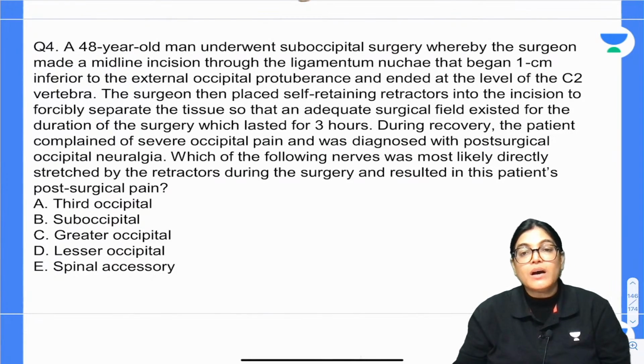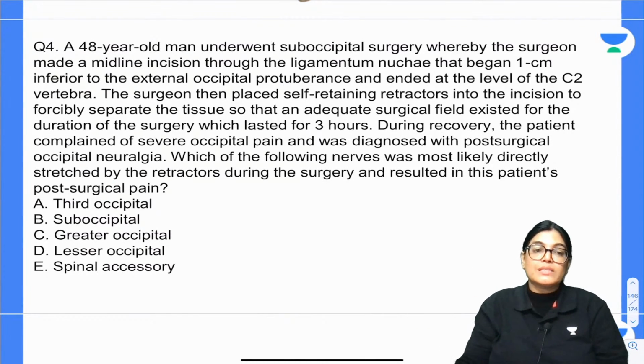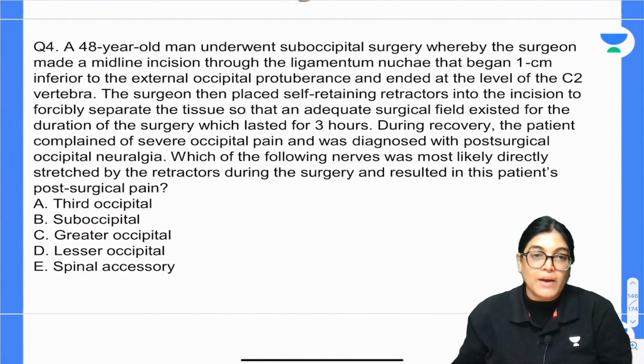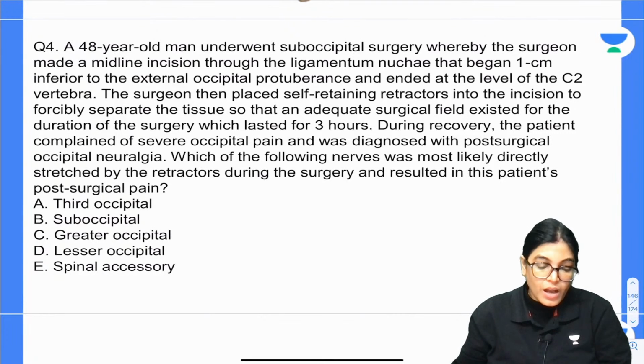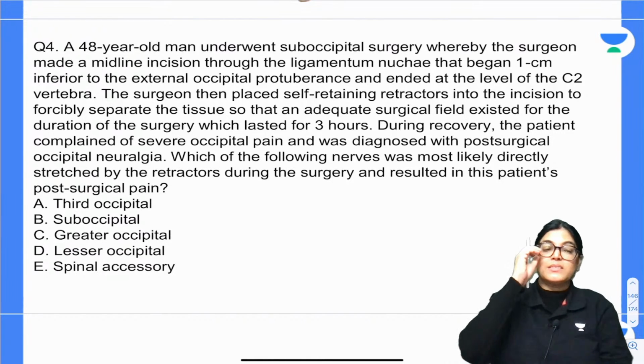Which of the following nerves was most likely directly stretched by the retractors being used during the surgery and resulted in the patient's post-surgical pain? The patient is complaining of post-surgical pain afterwards. Options are third occipital, suboccipital, greater occipital, lesser occipital or spinal accessory. So my dear aspirants, 5 options are there, mark the correct answer.